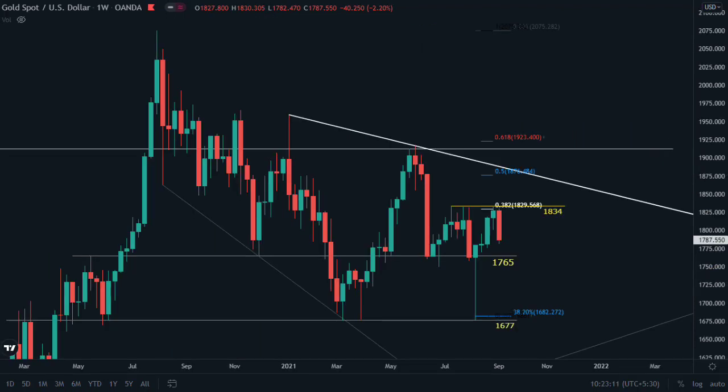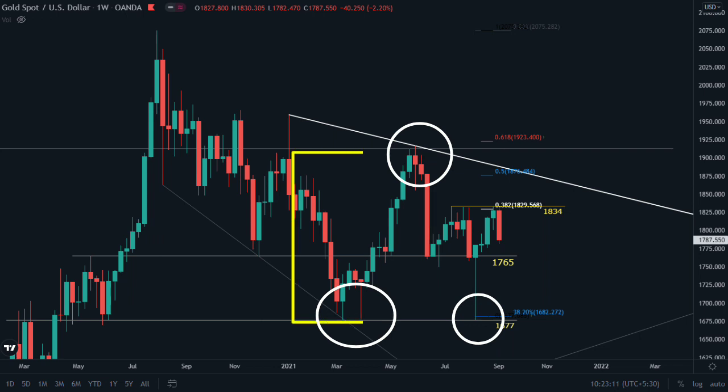For this entire month, 1677 is your support and 1960 is your resistance, because after the FOMC announcement, whether the Fed tapers or not, price could test any of these levels.